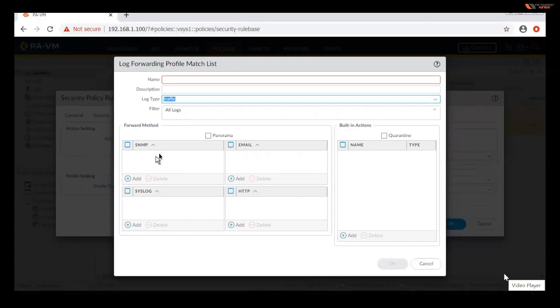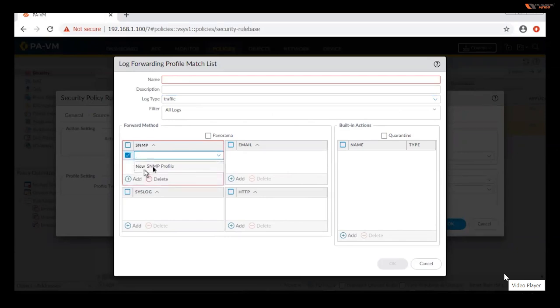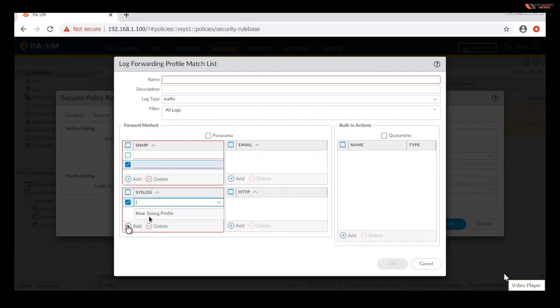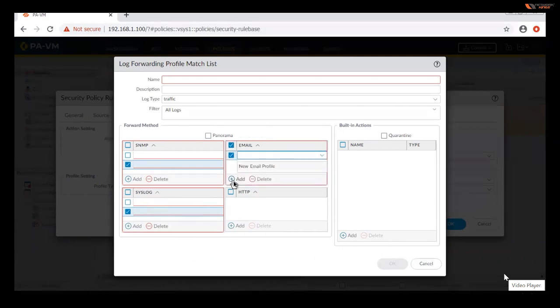You want to send to SNMP. If you have an SNMP server, you can just give the IP address of the SNMP server and it will get it. Or here you can create an SNMP profile. Just create a profile and give the IP addresses, and it will start forwarding the logs to the SNMP. Even if you have a syslog server, give the IP address and create the syslog profile, and it will start forwarding the logs to the syslog server. If you want to send to a mail, just type the mail address and it will start forwarding to that particular mail. Those kinds of things, like HTTP, you can create.